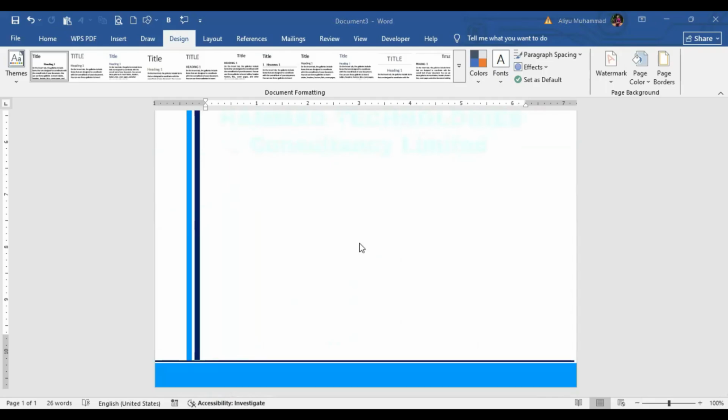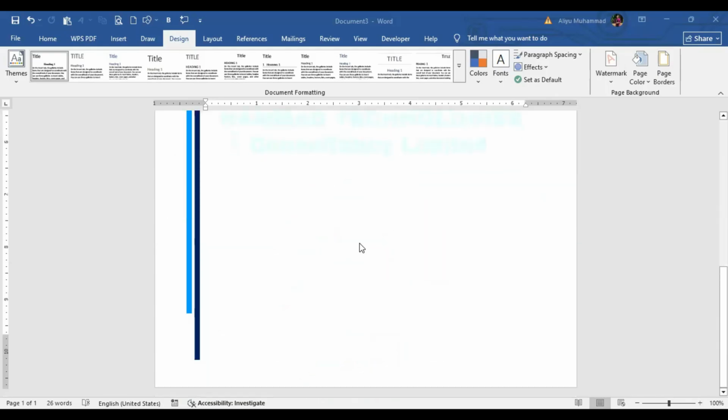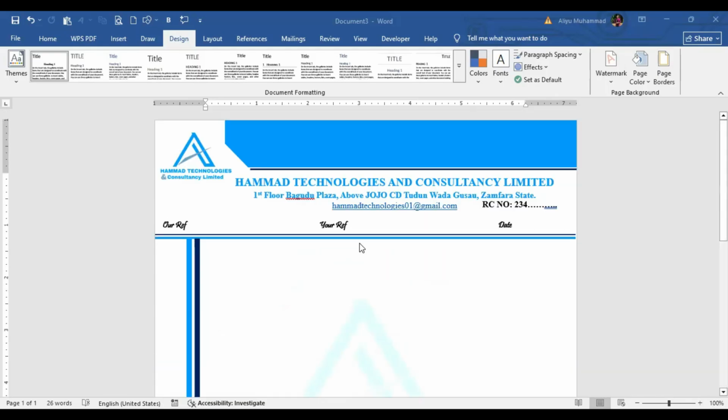So you can just go ahead. Especially if you are good in graphic design, you can design a good looking letterhead. More especially if you know a lot of colors, you can know which color and which color you can combine so that they can give something meaningful.